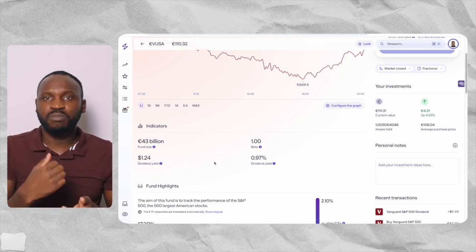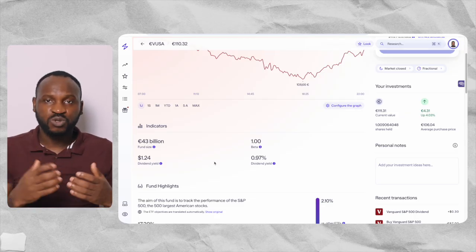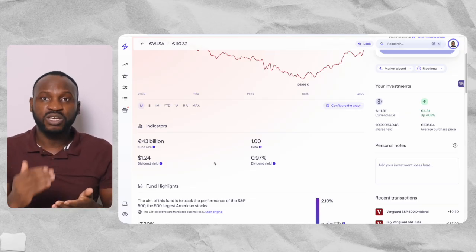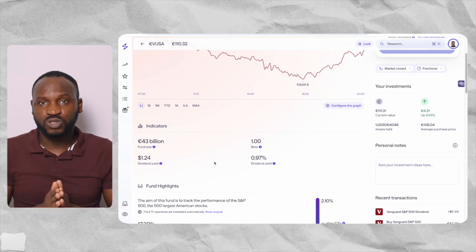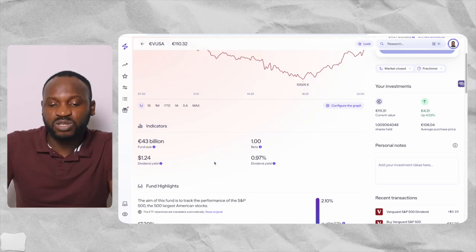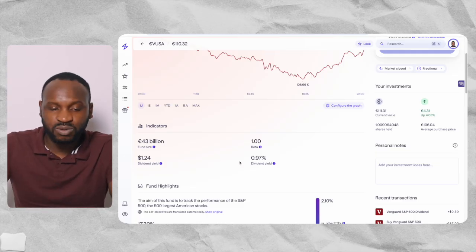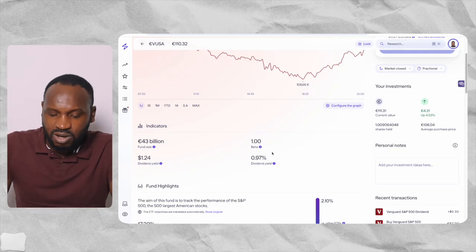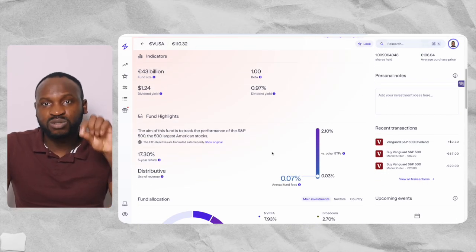So they are going to add that money into your own investment, so your investment will increase. Imagine that you invested a lot of money, you will have a chance of earning a good amount of money in return from your investment. So that is the thing that you need to pay attention to. Pay attention to the dividend, pay attention to the fund size. And what you still need to look at is the companies that have invested their money into this platform.